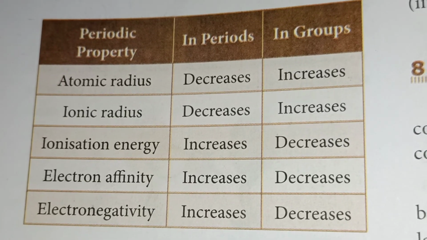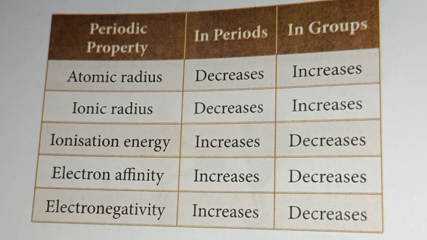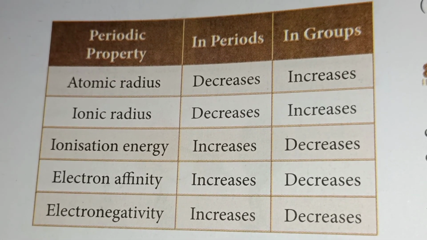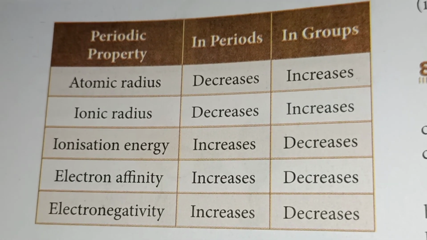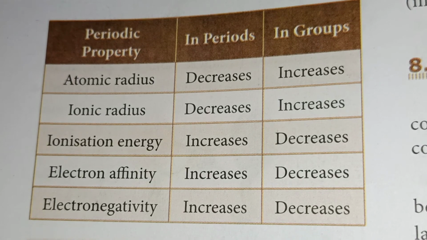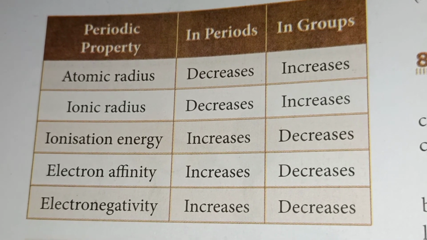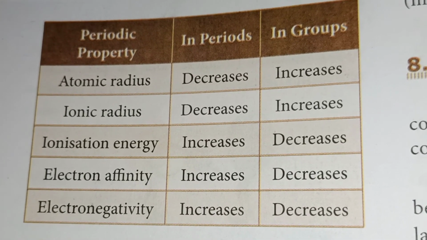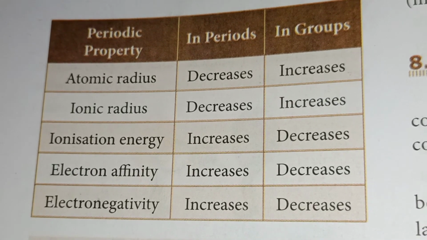Here I simply show the periodic properties along the period and group: atomic radius, ionic radius, ionization energy, electron affinity, and electronegativity. What happens in the period and group? As a hint, atomic radius decreases in the period and increases down the group. Ionic radius is the same as atomic radius.